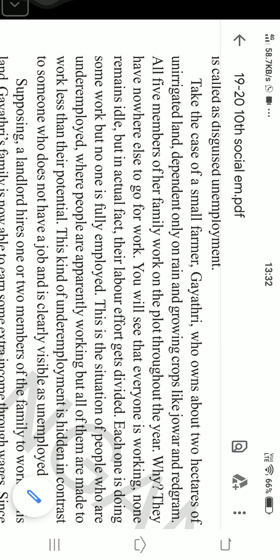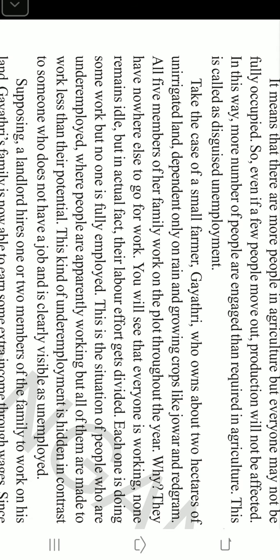That is output, whatever they cultivate. It may be rice, it may be some vegetables instead, or it may be cotton. So the 2 members working in 2 hectares will bring the same amount of crop even if 5 members are allowed to work in the same field of 2 hectares. It means that we will understand that the work of 3 members is nil, right? One thing, that is zero. The extra 3 workers' work is zero, right?